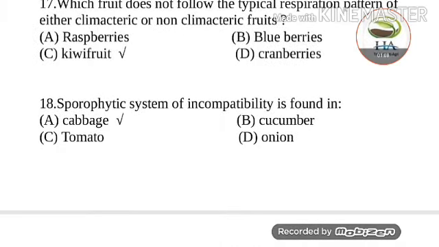Next question is, sporophytic system of self-incompatibility is found in. Options are cabbage, cucumber, tomato and onion. So answer of this question is cabbage.